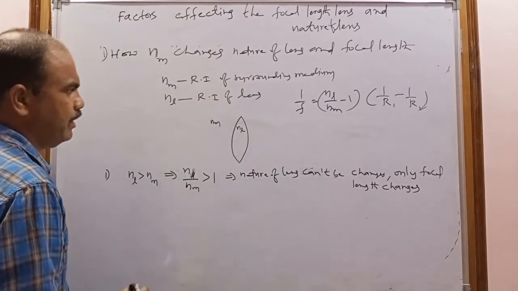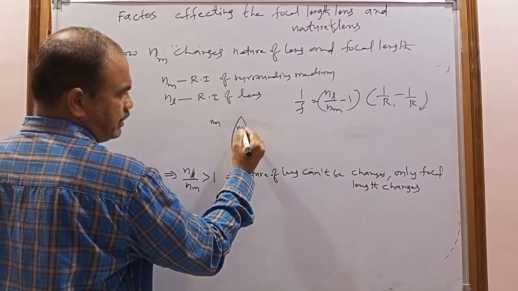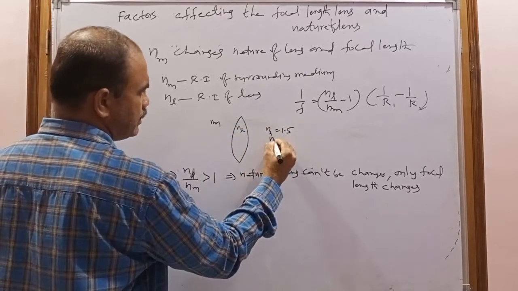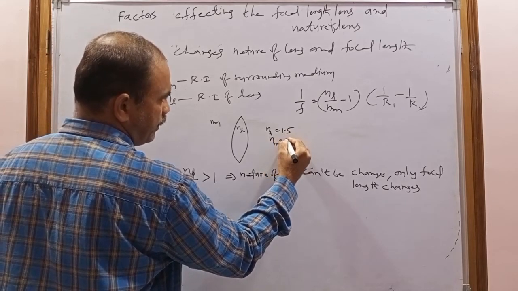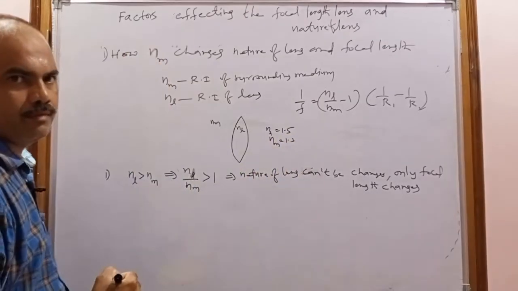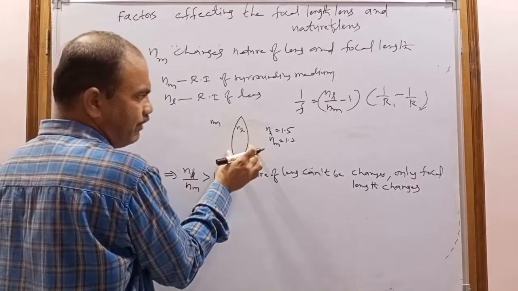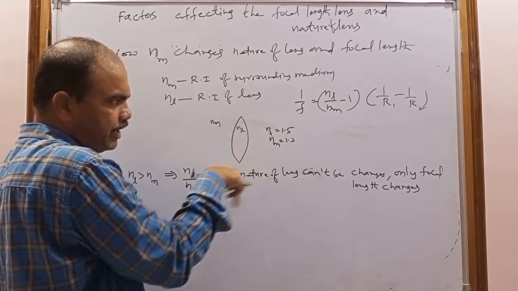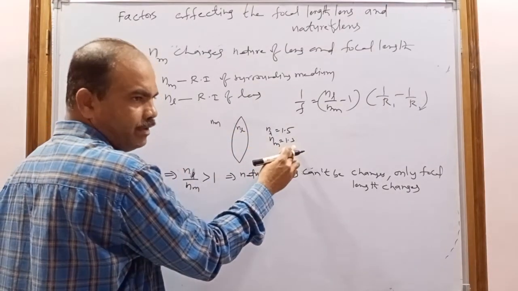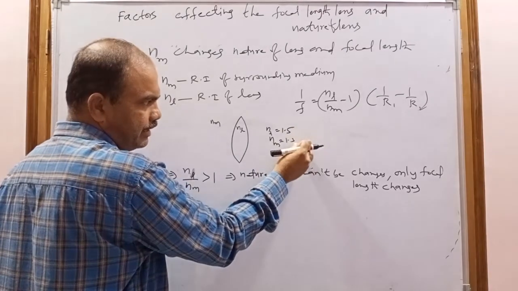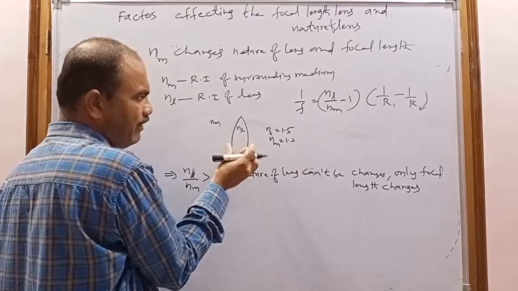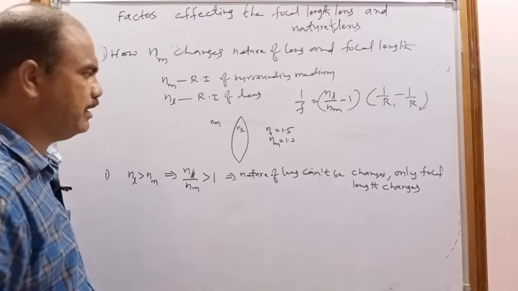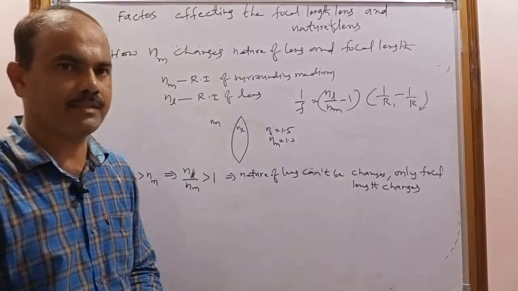Remember, for example, if the lens is made with refractive index 1.5 and the surrounding medium has refractive index 1.3, and it is a convex lens kept in that medium, what happens here? The refractive index of the lens is greater than that of the medium. That's why the convex lens behaves as a convex lens, and the concave lens also behaves as a concave lens. The nature of the lens cannot be changed.